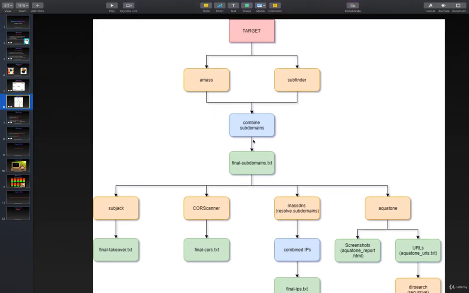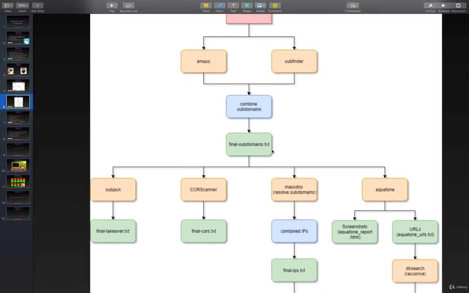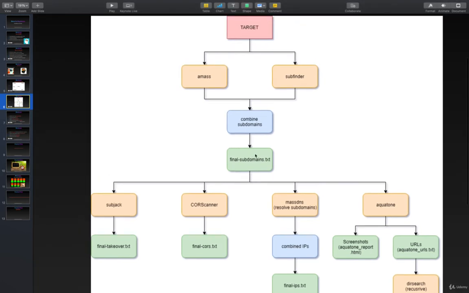After that, those subdomains are combined together to make a final subdomains.txt file which contains the subdomains of that target. So by doing this, we are increasing the scope by identifying the subdomains that are newly deployed or which are not touched by other security researchers. This way, we will go for the less traveled road.